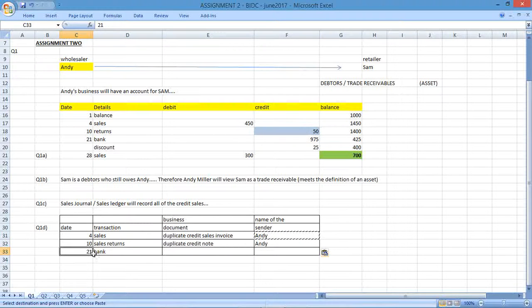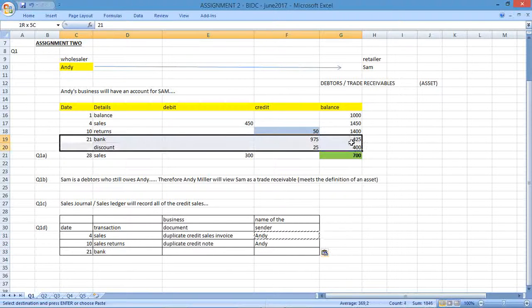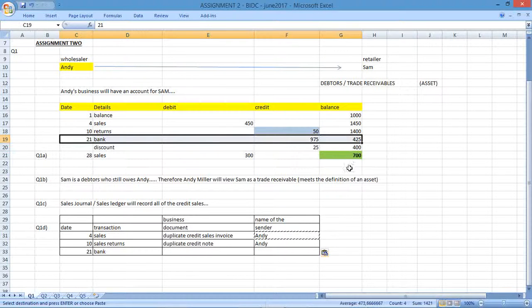The final transaction is for the bank. We spoke about this over here. We know there was a payment made by Sam to the business. So from Andy's point of view, it's seen as a receipt. They should have given more information in the question regarding how did you increase bank. Was this due to an EFT? If it was electronic funds transfer, the funds would have directly reflected in Andy's account. So if that's the case, the source document would be a bank statement.